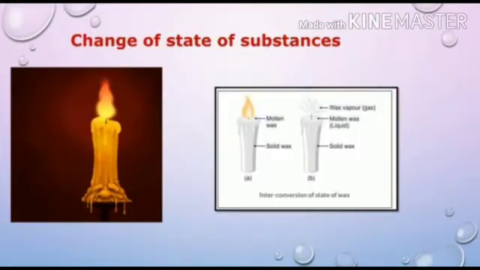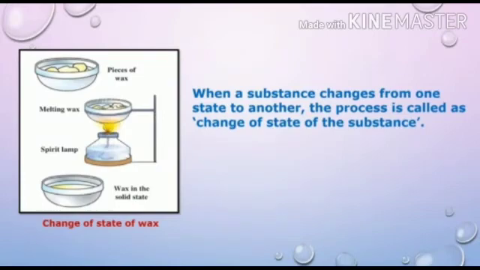Now, change of state of substances. Let us see the example of a burning candle. Candle is in its solid state. After burning it forms molten wax, and after heating this liquid wax it forms wax vapor, which is gaseous state. Now let us see the activity. For this activity we need pieces of wax, a bowl and a candle or a spirit lamp. Take pieces of wax in a bowl and heat them on a candle or spirit lamp.